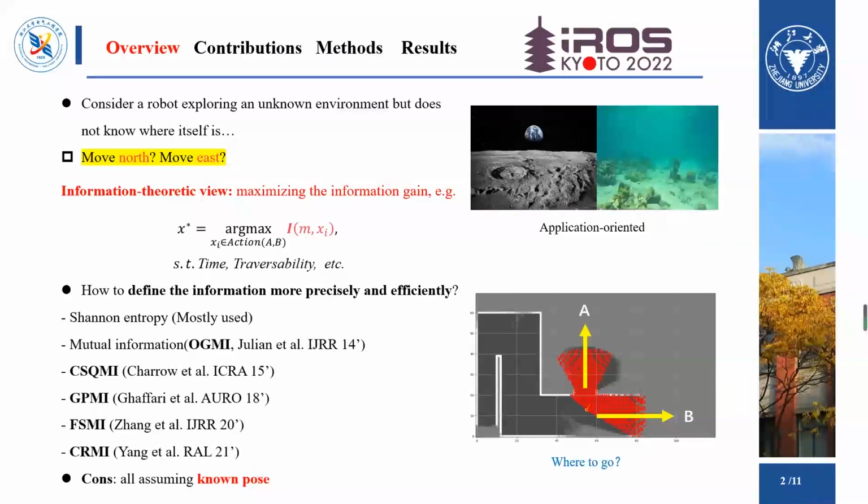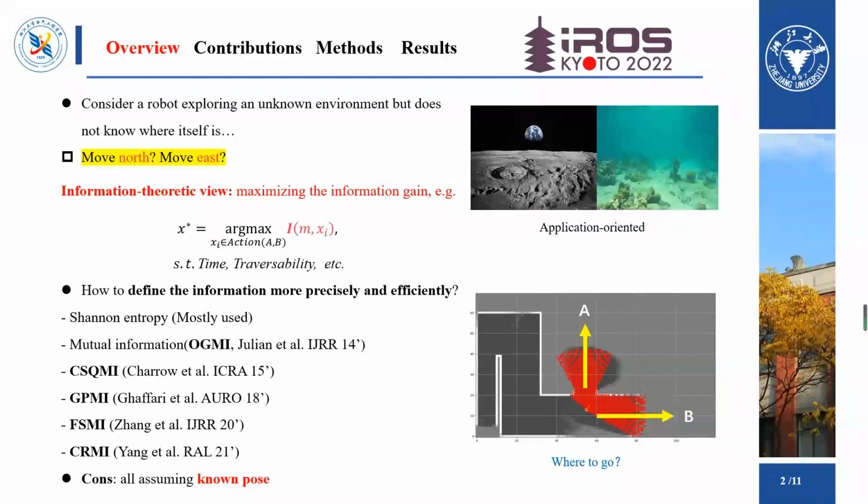As a simplification, first, we consider a robot exploration problem in a two-dimensional environment, as shown in the bottom figure. At this time, the robot is at a fork in its road. Where should it go? North or east? How to make a decision?